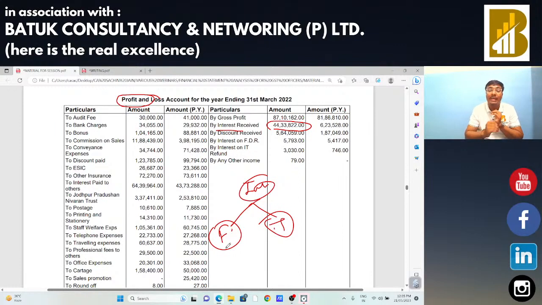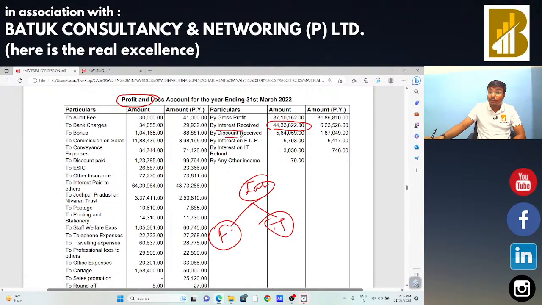So how can we analyze? Sir, generate the ledger of that interest. By analyzing that particular ledger, you get the idea what type of interest you are getting from the debtors. If you are getting the interest from the debtors, in that case GST should be payable on that. And if the interest is from unsecured loan and all that, in that case GST should not be payable.